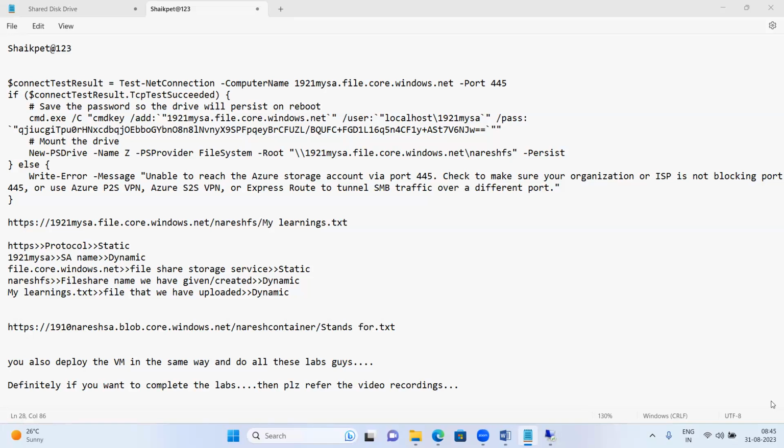No, don't do it in your local laptop. Create a VM in Azure only and set up this file share in the Azure VM only, not in your local laptop. Why? I'll tell you.